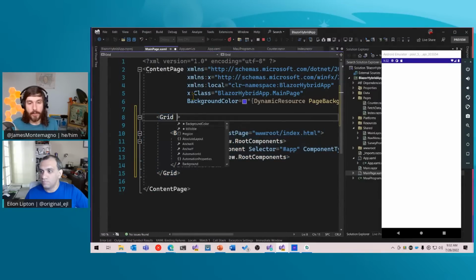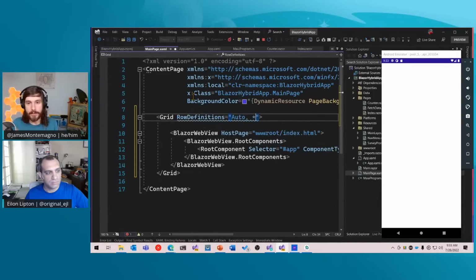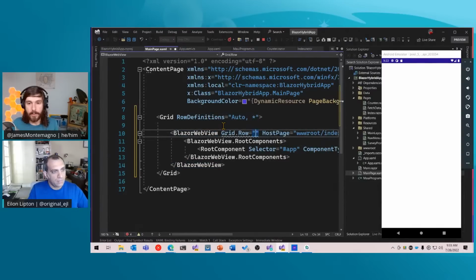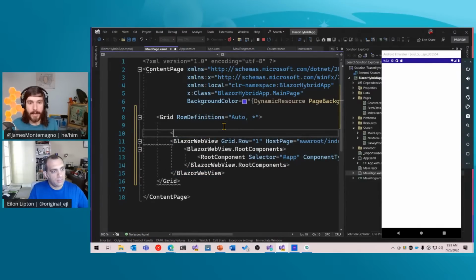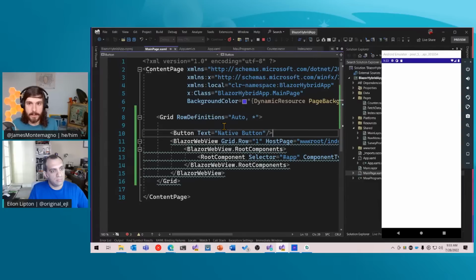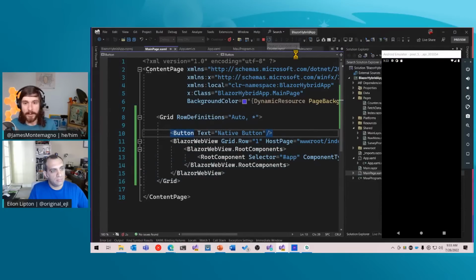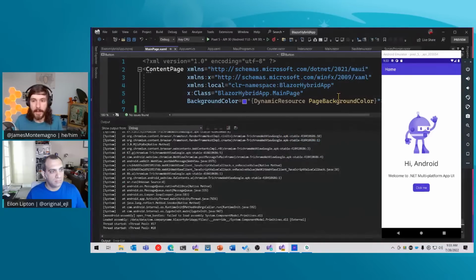I'm going to do row definitions, and I'll say auto and star. And then I'll say grid.row of 1. And then I'm going to add a button here, and I'm going to say text native button here. Hit save. I think I need to redeploy this. Let me just go ahead and redeploy this.